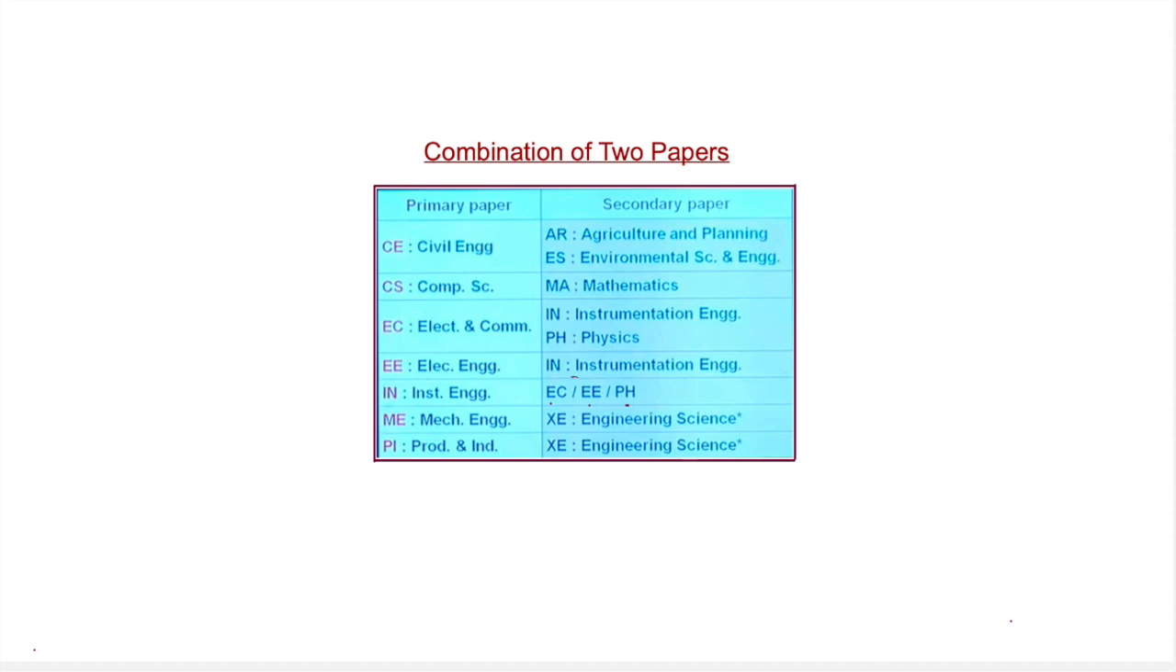In this table, the primary papers have a different time slot and a different date, and secondary papers also have different time slots and different dates. So these dates and time slots do not coincide.